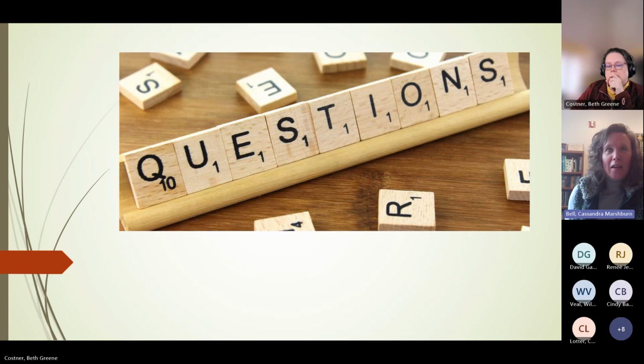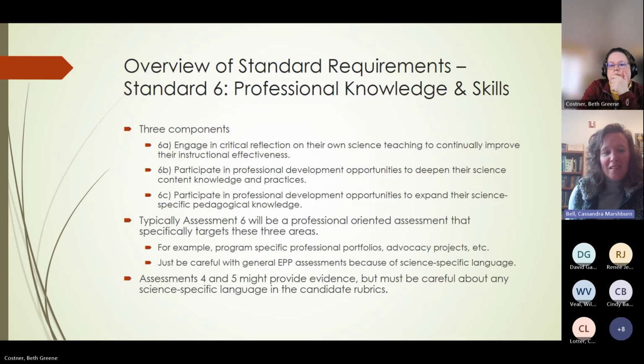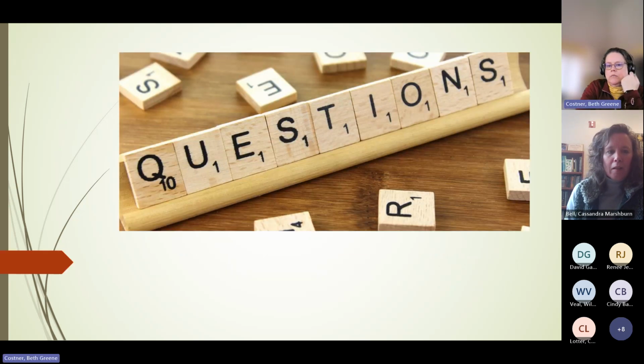The other thing I think is to differentiate between the two, and it might open up more if you notice it, that it's also just their science content knowledge is big, right? So that could really open up a lot more opportunities perhaps on your campus and things like that. So take note of 6B and 6C and how they differ just slightly, but enough that could give them more opportunities. All right, any questions?